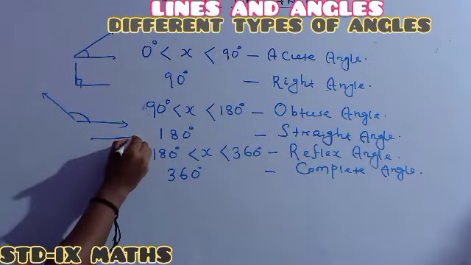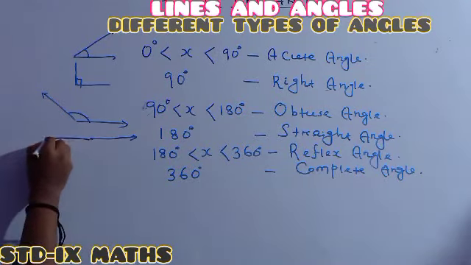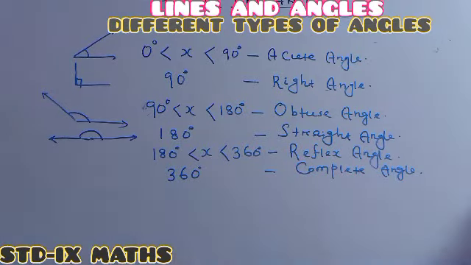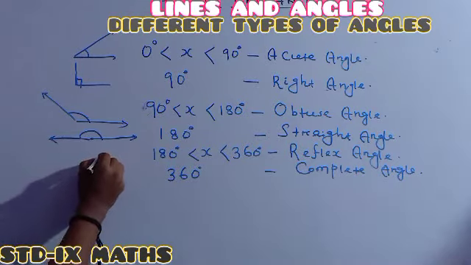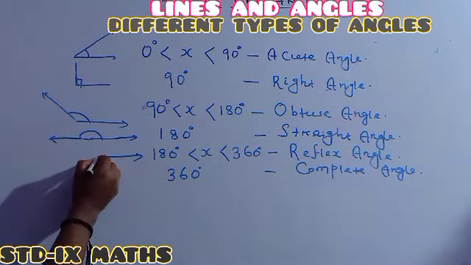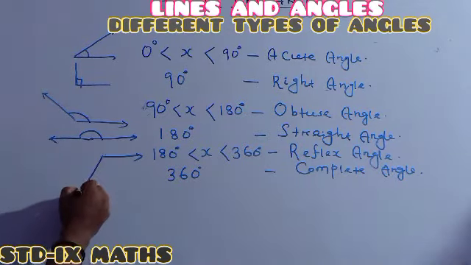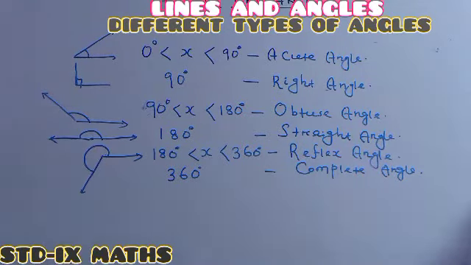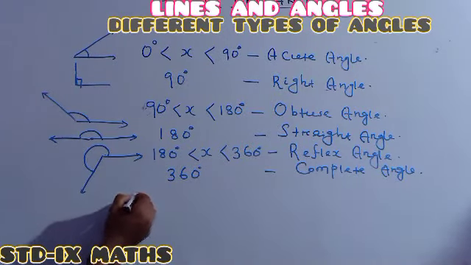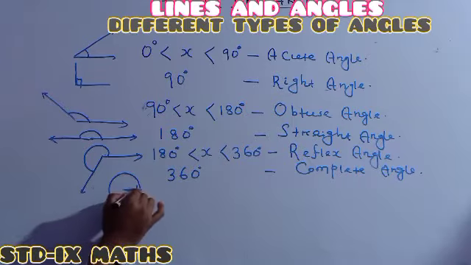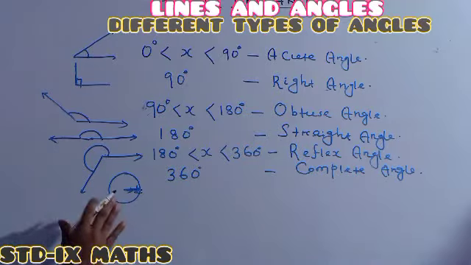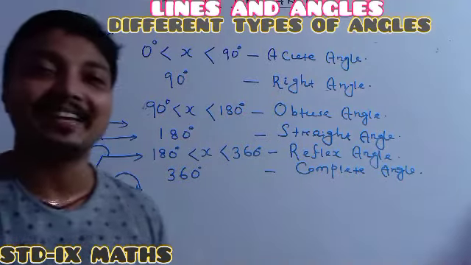See, this one is one of the rays. Whenever it is fully straight, we can call this angle a straight angle. Reflex means it shifts towards the downside, more than 180, like this. So this angle we call a reflex angle. And a complete angle means the ray comes back to its original starting position. This is called a complete angle.